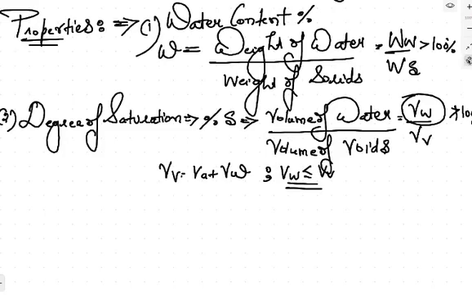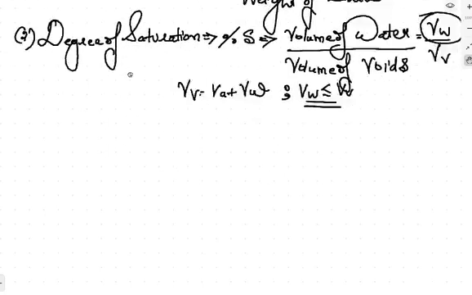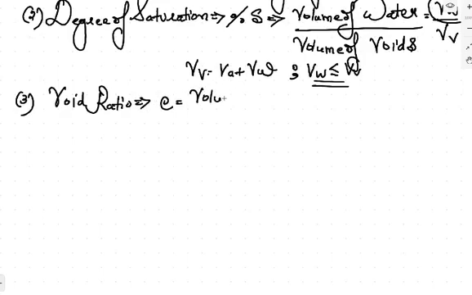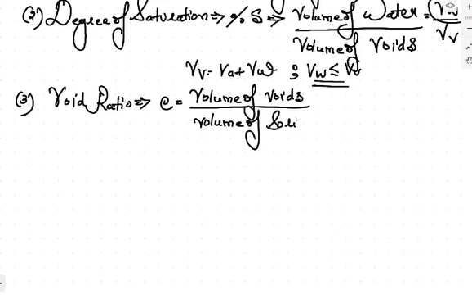ठीक है. नेक्स्ट प्रॉपर्टी इज void ratio. Next is void ratio. This is denoted by small e. This void ratio is basically the volume of voids divided by the volume of solid. It is the ratio of the volume of void divided by the volume of solid. This is Vv upon Vs. This is the void ratio. Volume of voids upon volume of solids.